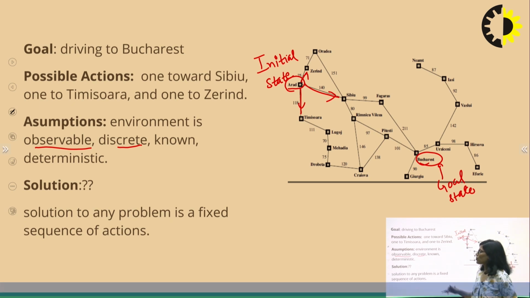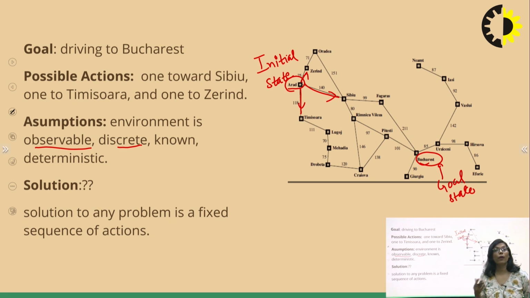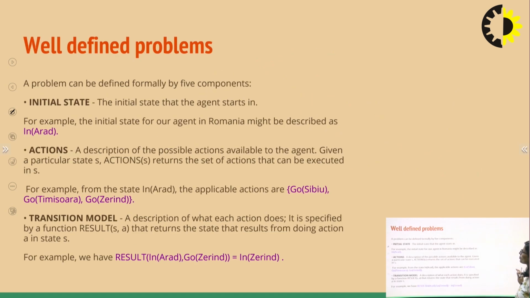So what is the solution of this problem? Now we have formulated a problem, then we have to find a solution. A solution to any problem is a fixed sequence of actions. Based on the actions we perform, we'll get a solution. For example, to reach Bucharest, whether I move to Zerind, Sibiu or Timisoara, if you select Sibiu, this will be your solution: from Sibiu to Rimnicu Vilcea to Pitesti to Bucharest. So this will be your solution space. How we decide on a solution will depend on the various search algorithms that we'll study later. First, we are trying to understand how we are formulating or defining a problem.